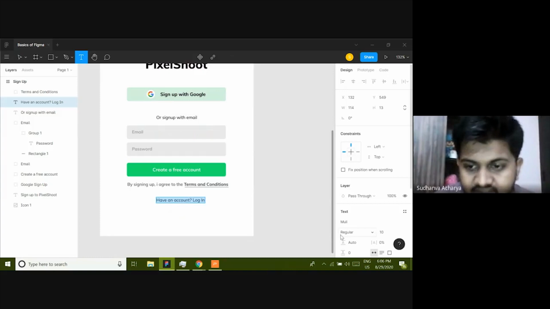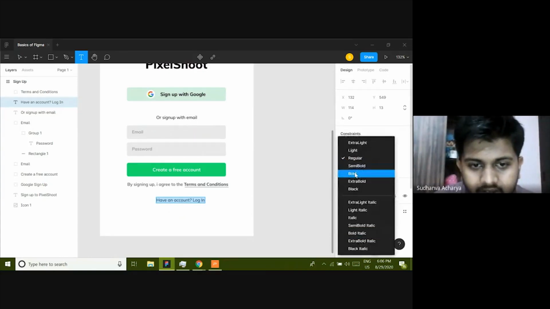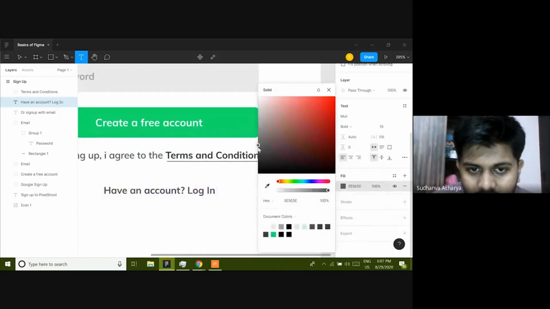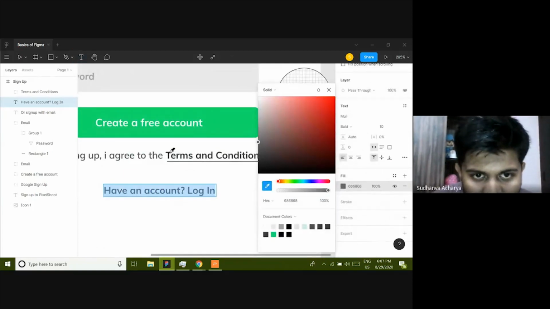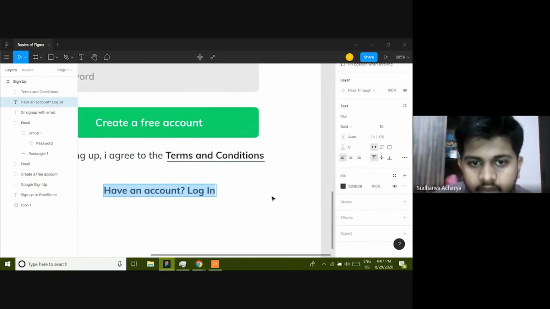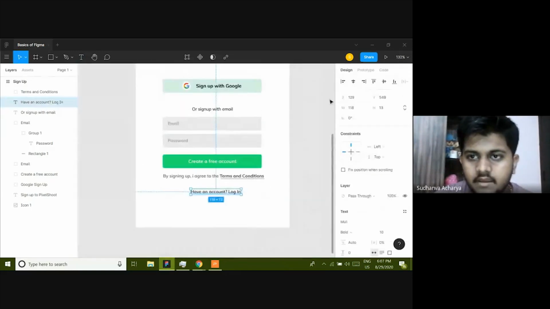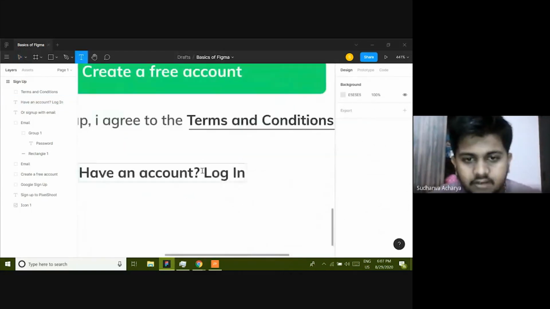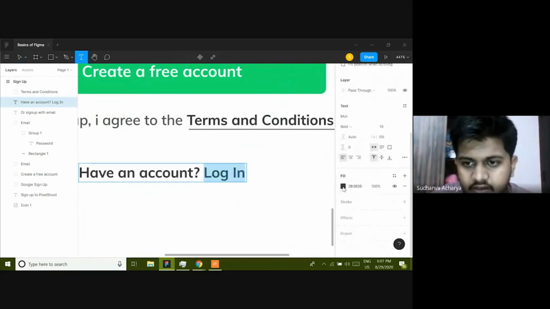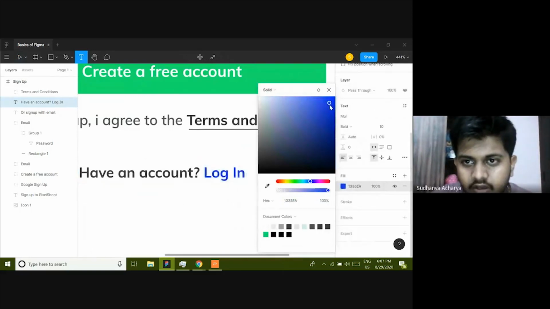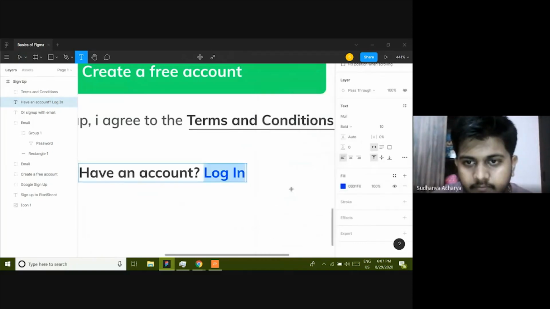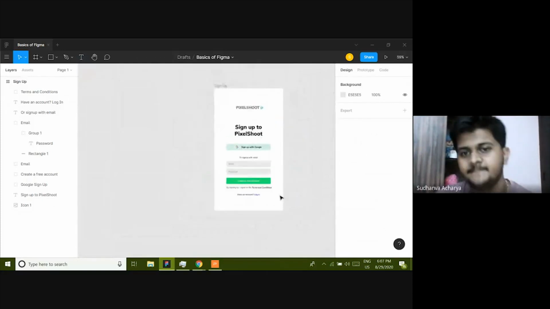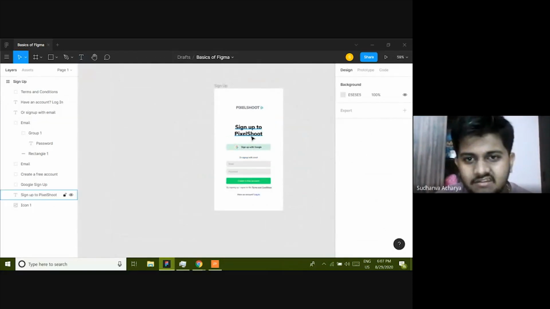And I'm going to change this weight to bold, and I'll just dial down this color just like the terms and conditions color. Cool. Yeah. And I want to center align this. And login should look clickable, right? So I'm just going to highlight that login and then change its color to something blue, because it should look clickable. And that's it. That's it for the sign up screen.